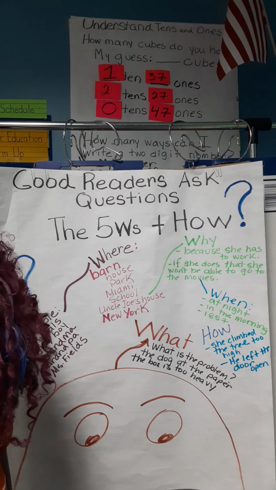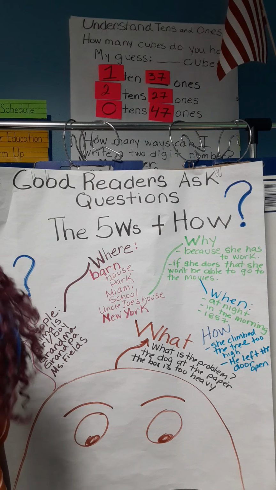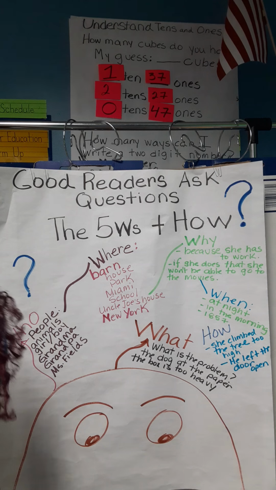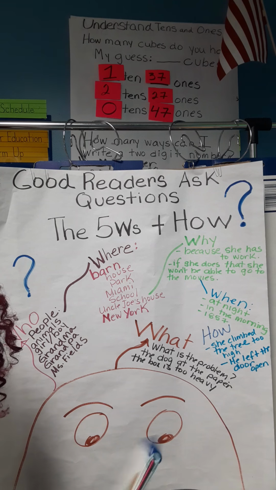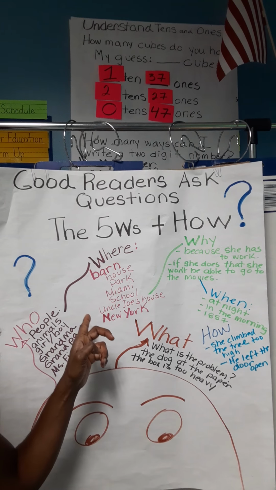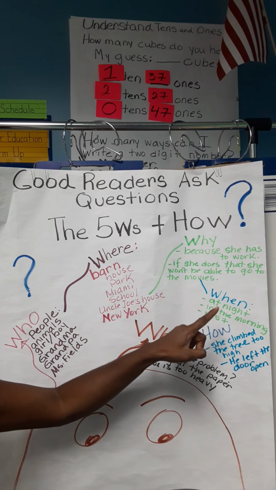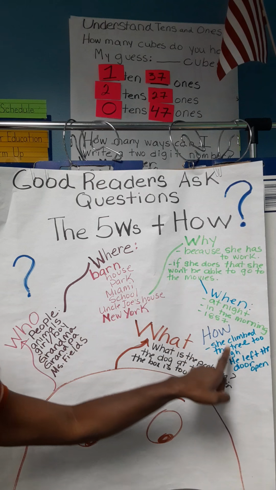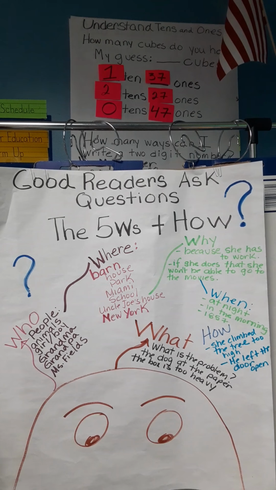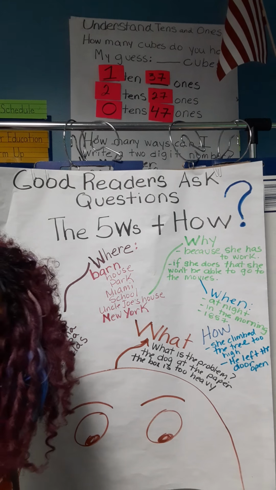Good readers, and I know you want to be a good reader. Okay, so good readers ask questions. Very important. And the type of questions that they ask, we're beginning to learn: who, what, where, when, why, and how. That is where we are beginning to learn how we should ask questions.